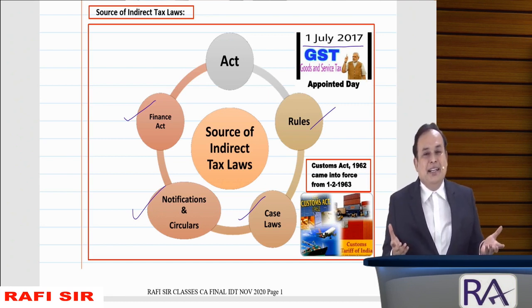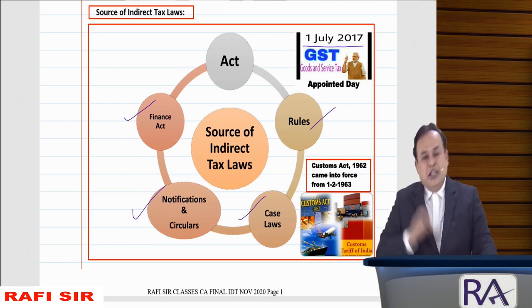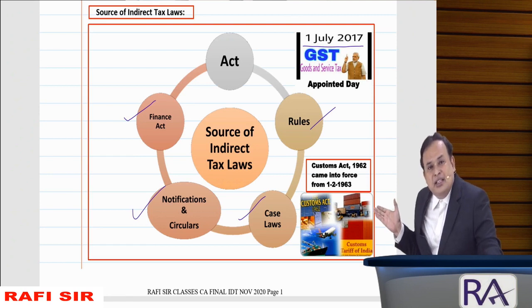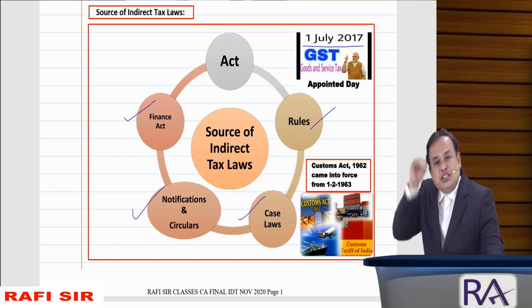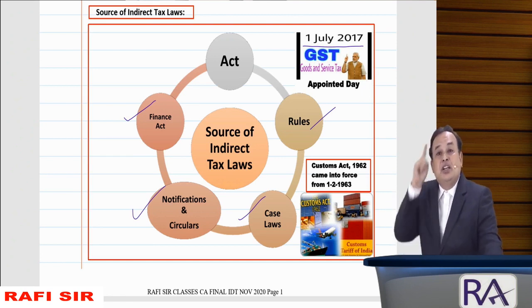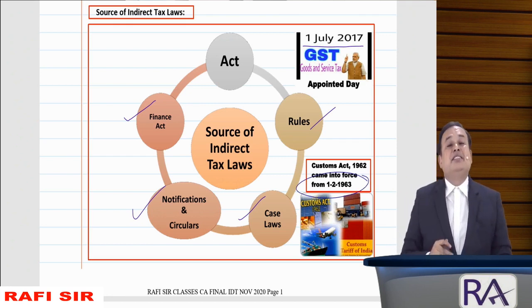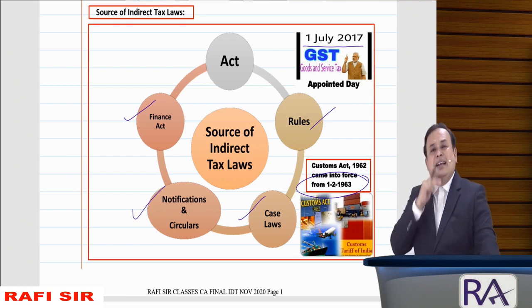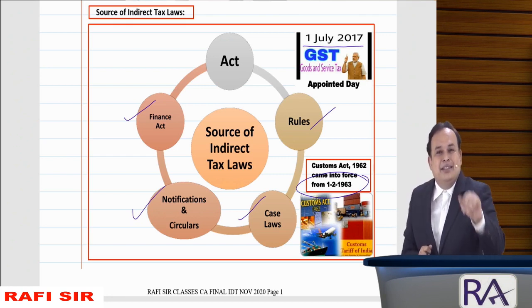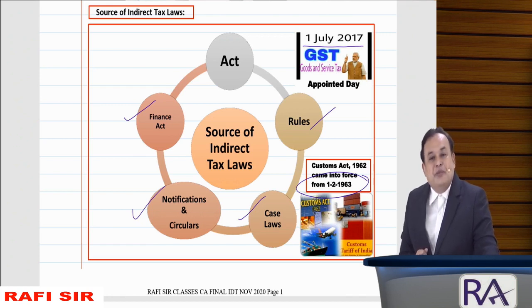Source of indirect taxes. So the act is important to levy the GST. If you refer here, the Customs Act 1962 was enacted in the year 1962 but implemented in India by virtue of a notification with effect from 1st February 1963 onwards. The act was enacted in 1962 but implemented from 1st February 1963.